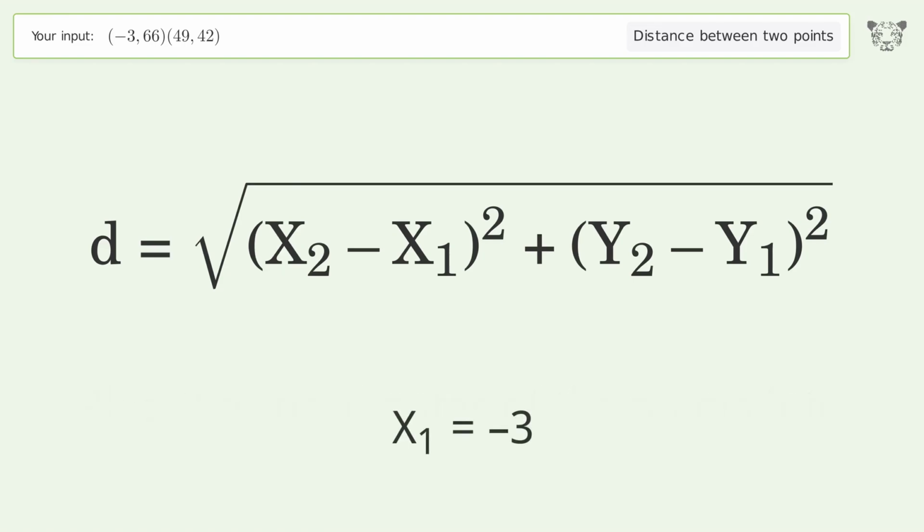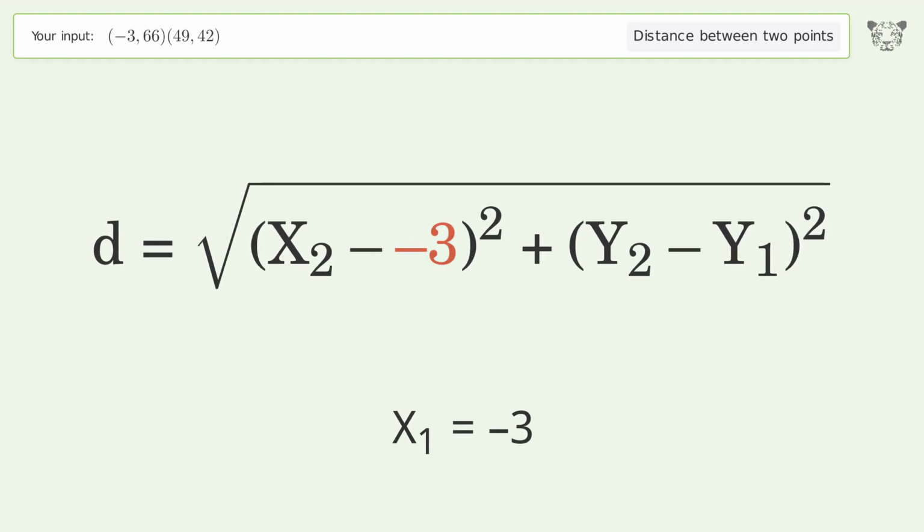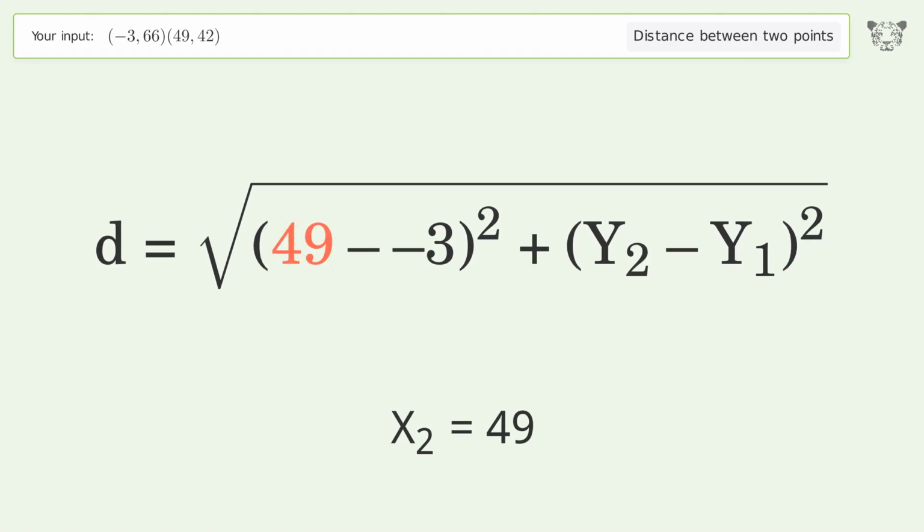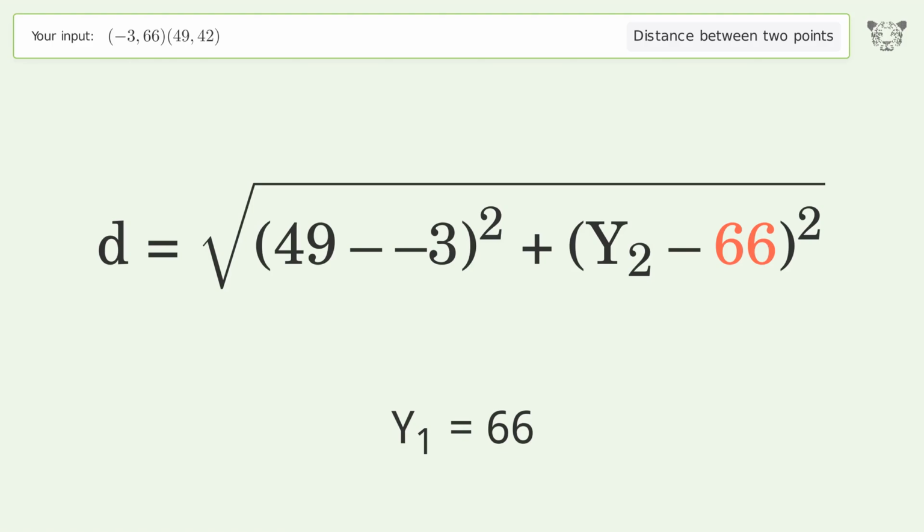x1 equals -3. x2 equals 49. y1 equals 66. y2 equals 42.